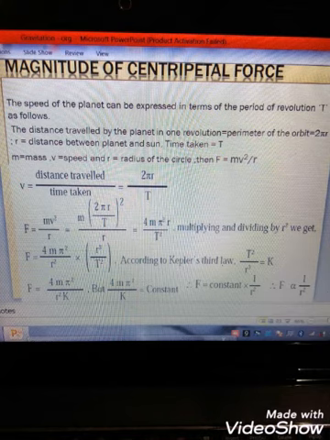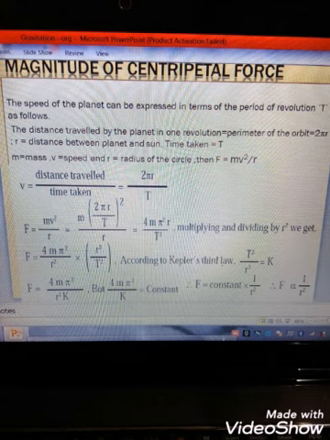We know F = mv²/r. Put the value of v in this equation, it becomes F = m(2πr/T)²/r = 4mπ²r/T². Multiplying and dividing this equation by r², we get F = (4mπ²/r²) × (r³/T²).